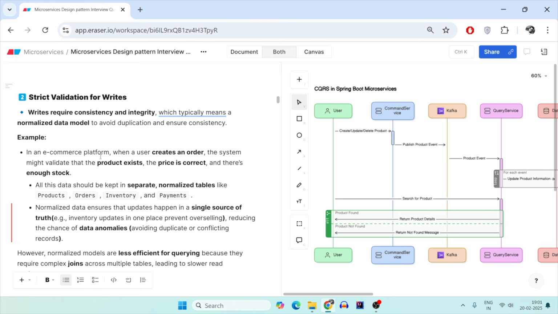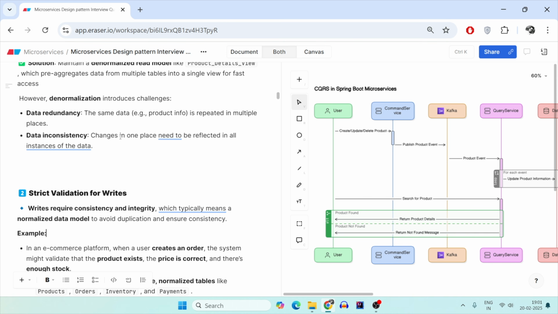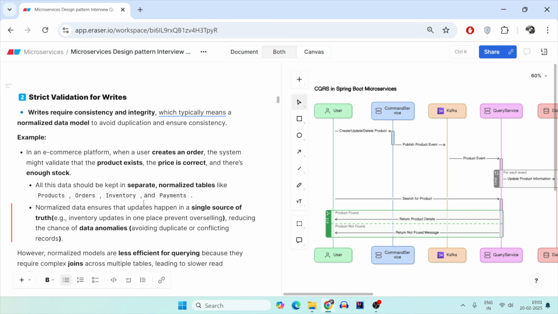Secondly, when it comes to the write, you need strong consistency and integrity. Why? So that you avoid these issues, redundancy and inconsistency. Because in read it is sometimes fine. You might read the data about the order ID, you can get the product details, and sometimes it is not updated, which is fine, because your order is at least showing what you actually ordered. But when it comes to write, it is very important.